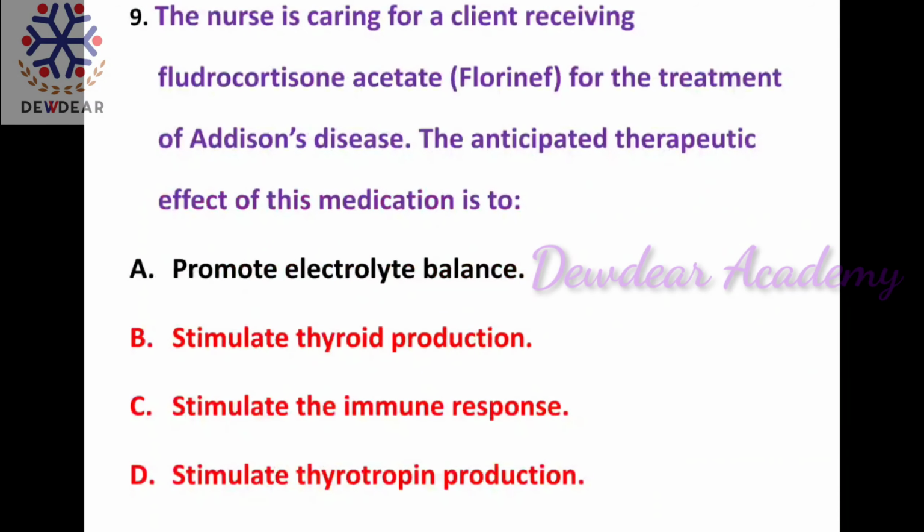So in this question, promoting the electrolyte balance is the right response. This medication does not affect the immune response or the thyrotropin production. So the right answer is promoting the electrolyte balance.